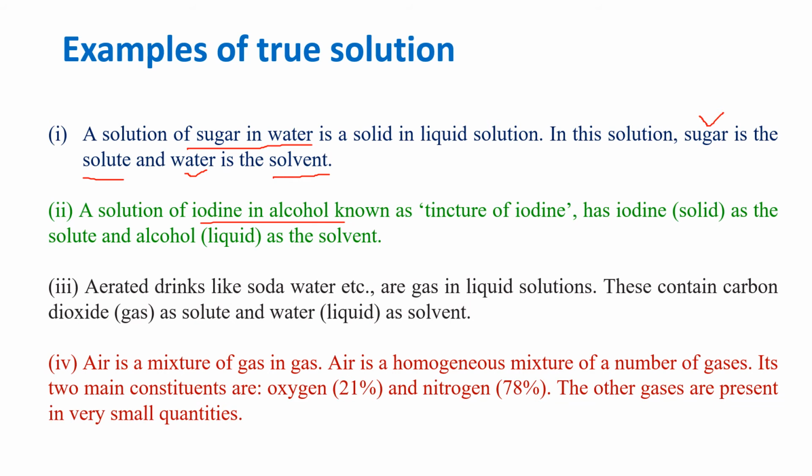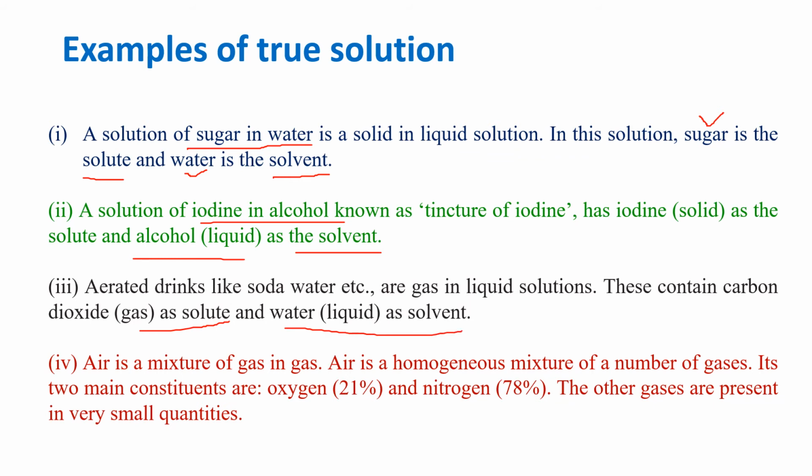Here iodine is a solid as the solute and alcohol is liquid as solvent. Third example, aerated drinks like soda water are gas in liquid solution. These contain carbon dioxide gas as solute and water as solvent.